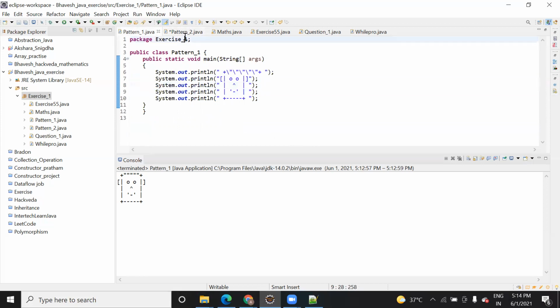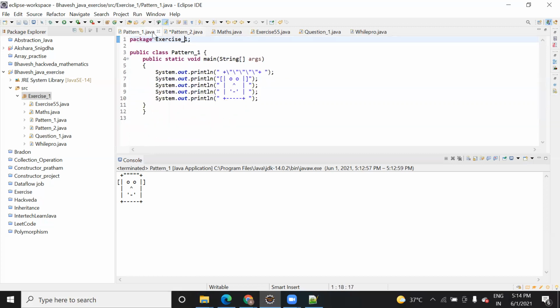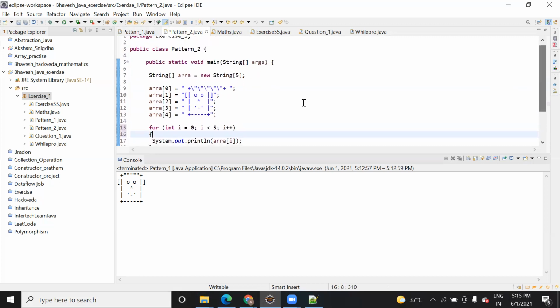So remember this: try to read the question they ask, and based on that you can try it. You can solve it in both ways. This program was in my hard disk, so I thought to share it with you. Here they have declared a string array, and in the last class we did that an array takes a group of words.